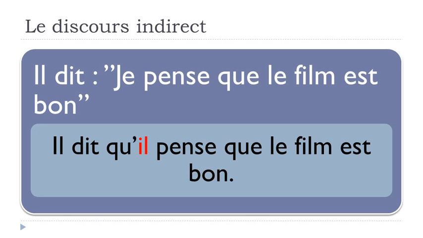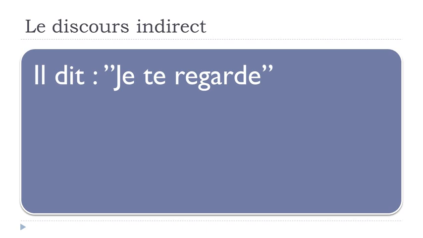So it's not really difficult, but keep in mind that, of course, if the subject goes like that, so je, you will have to modify it and put it according to the first subject here, so il dit. Okay, let's see now a second example. Il dit, je te regarde. Same thing, so il dit, to say, so he says, je te regarde.